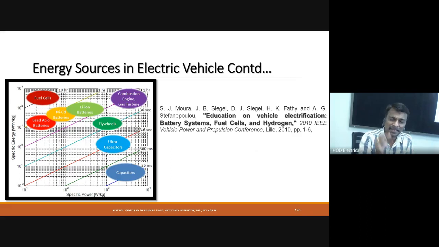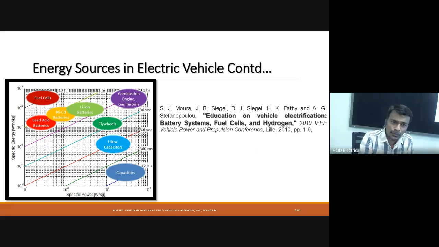That is why whenever we use a capacitor as the energy source, we use a battery in parallel. In previous lectures I explained various configurations where the capacitor is connected in parallel with the battery. The capacitor will take care of specific power, and the battery, for example lithium ion, will take care of specific energy.